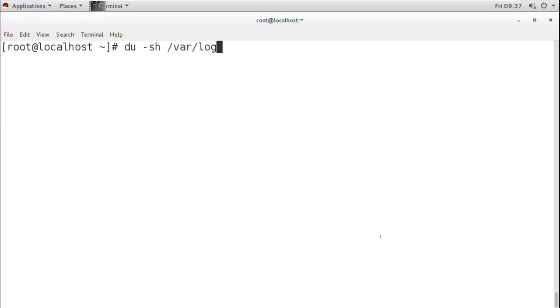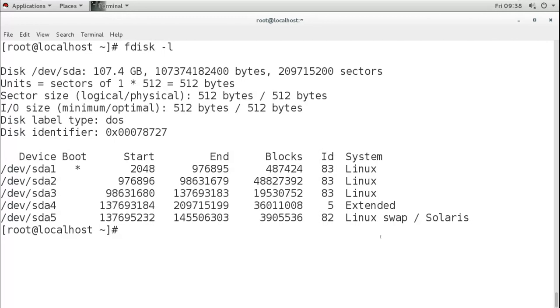Like first, if you want to see the current partition table, use fdisk, and this is the one. You can see the disk name, the system name under dev sda. This is the size in GB, this is the size in bytes, and these are the sectors we have. So it shows the available sectors, and a sector means what? It is a unit of 512 bytes.